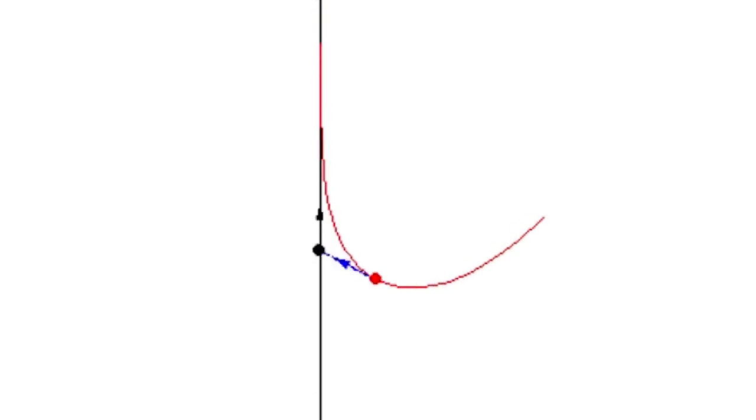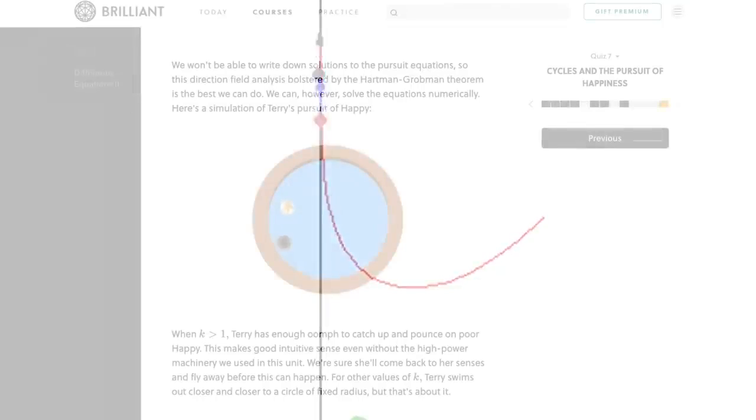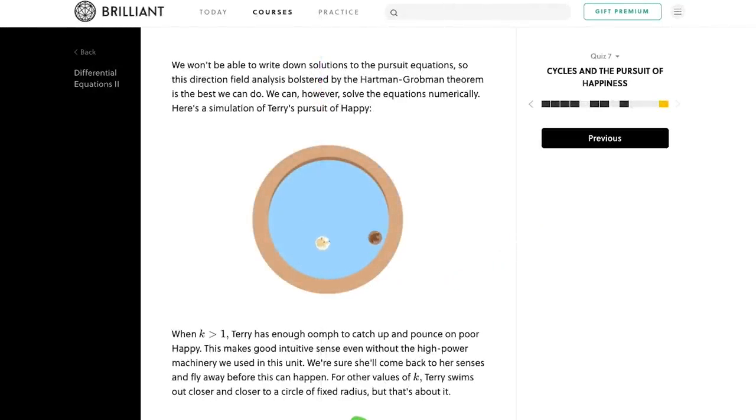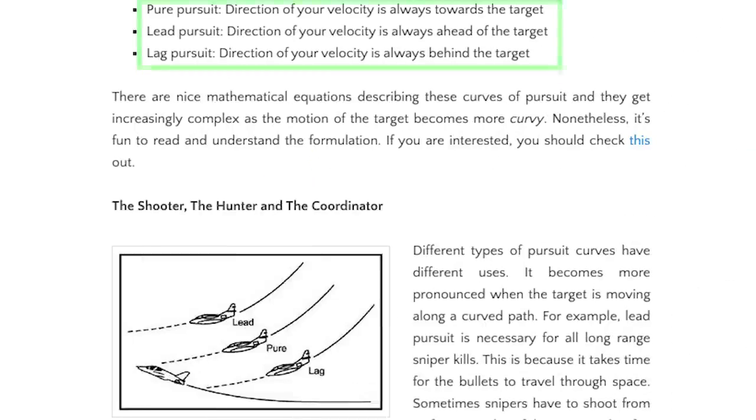If the target plane were flying in a circle, then you'd get something very different shown here on Brilliant Sight. Now, you'll notice this method of chasing someone isn't necessarily ideal for catching them, but there seems to be other types or variations of pursuit curves that range from always aiming at the target to predicting where they'll go next.